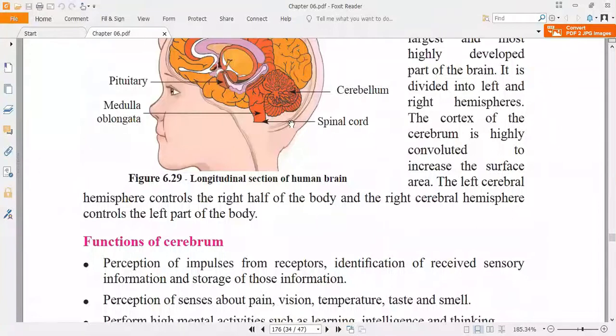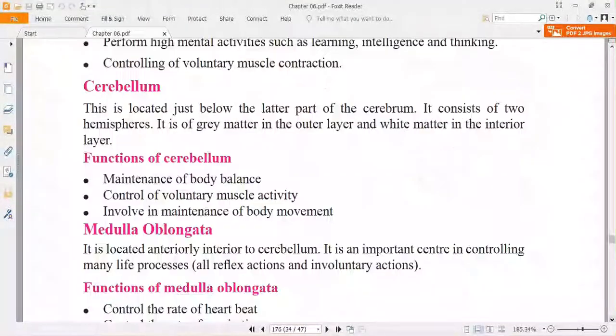Okay, so actually this is the medulla oblongata. So what is the spinal cord? It is a tubular structure starting from the medulla oblongata inferiorly and running through the vertebral column. That is the spinal cord.